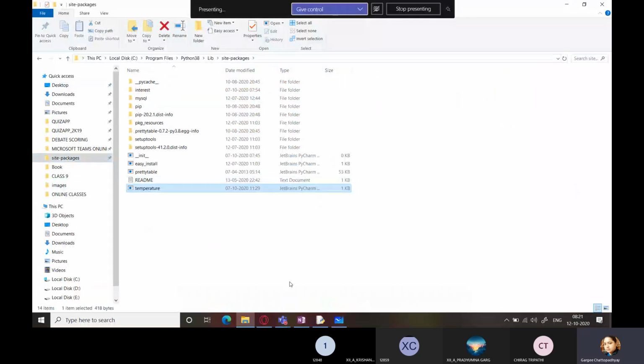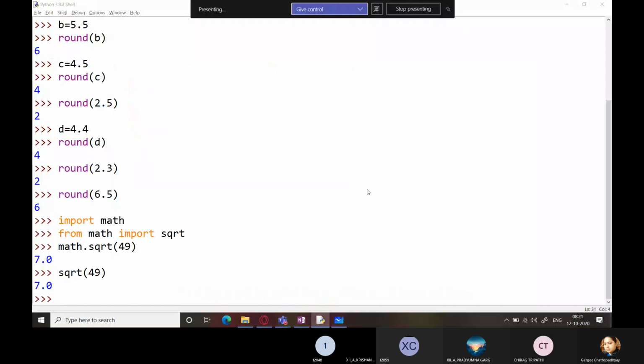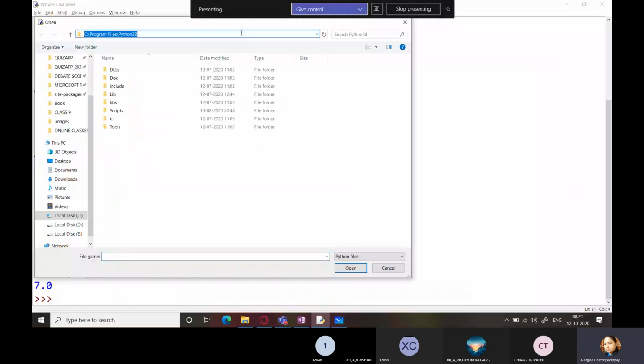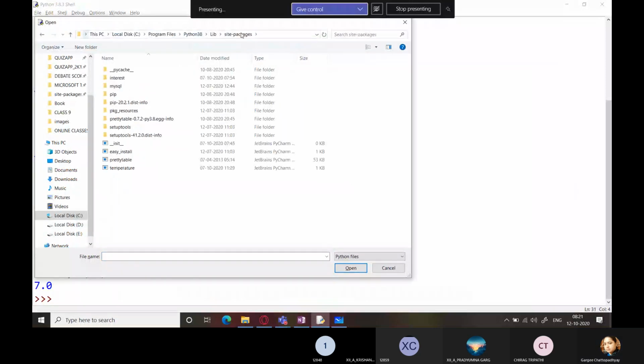So this is temperature and I'm going to open this in Python. It is contained within this location: C, Program Files, your Python 3.8 folder, Lib folder, site-packages folder.